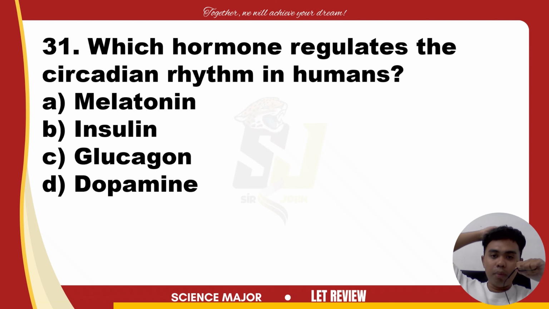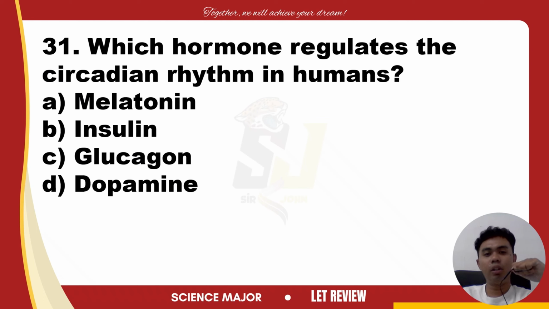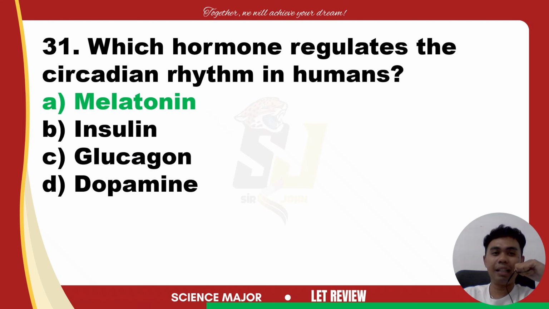Which hormone regulates the circadian rhythm in humans? Is it A, melatonin, B, insulin, C, glucagon, or D, dopamine? I hope that you are familiar with these hormones. The answer for this is melatonin. So what is melatonin? Of course, it's in the question, no? Melatonin is the hormone that regulates circadian rhythm in humans.